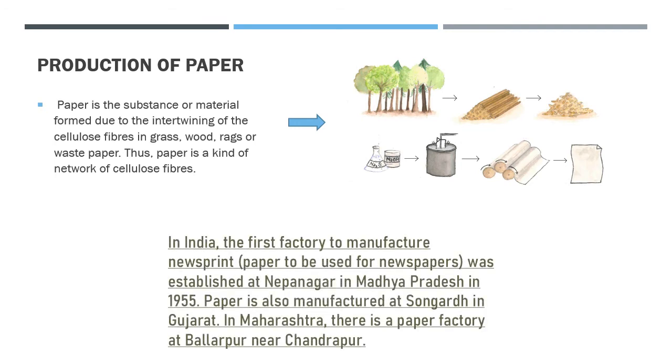In India, the first factory to manufacture newsprint, that is paper to be used for newspapers, was established at Nepanagar in Madhya Pradesh in 1955. Paper is also manufactured at Songad in Gujarat, and in Maharashtra there is a paper factory at Ballarpur near Chandrapur.